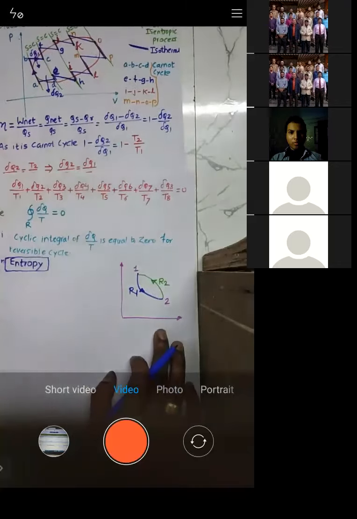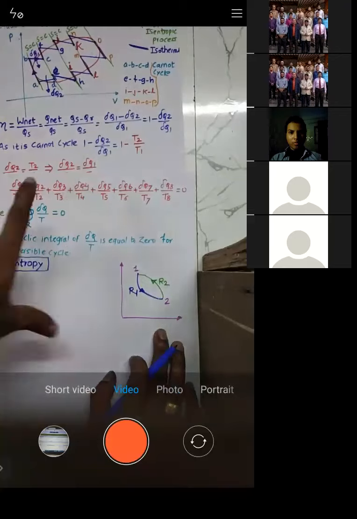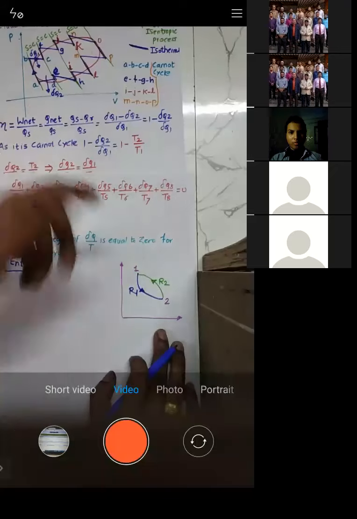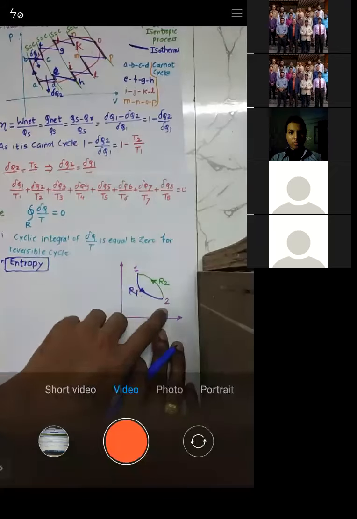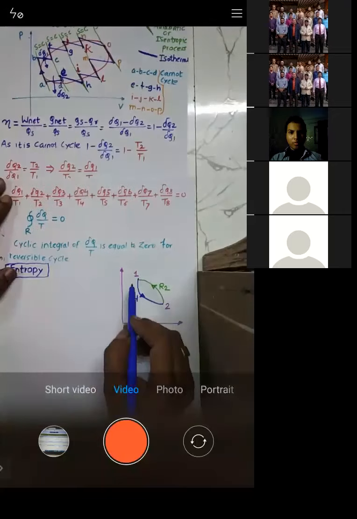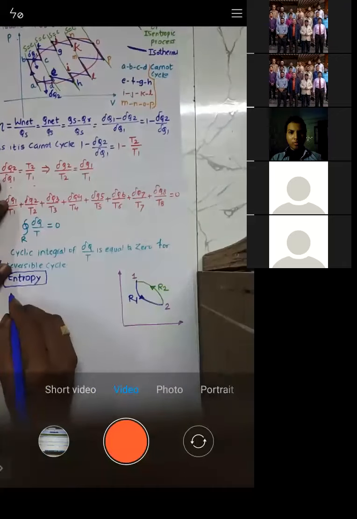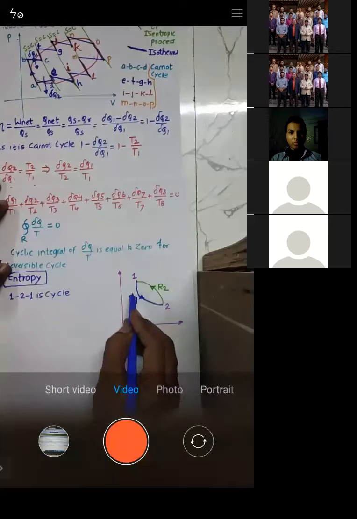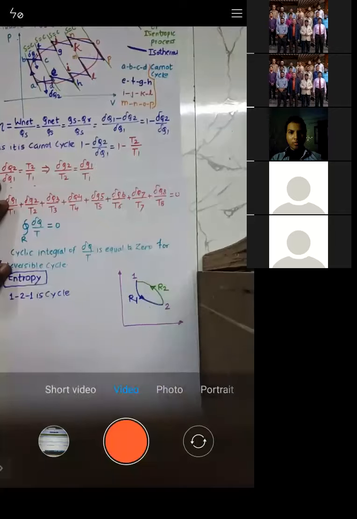Now see, just now what expression did we say? The cyclic integral of del q by t is equal to 0, and it is applicable for a cycle. So when you take 1 to 1, that is a cycle. Is it clear or not? When you move from 1 and return again to 1, it's a cycle.